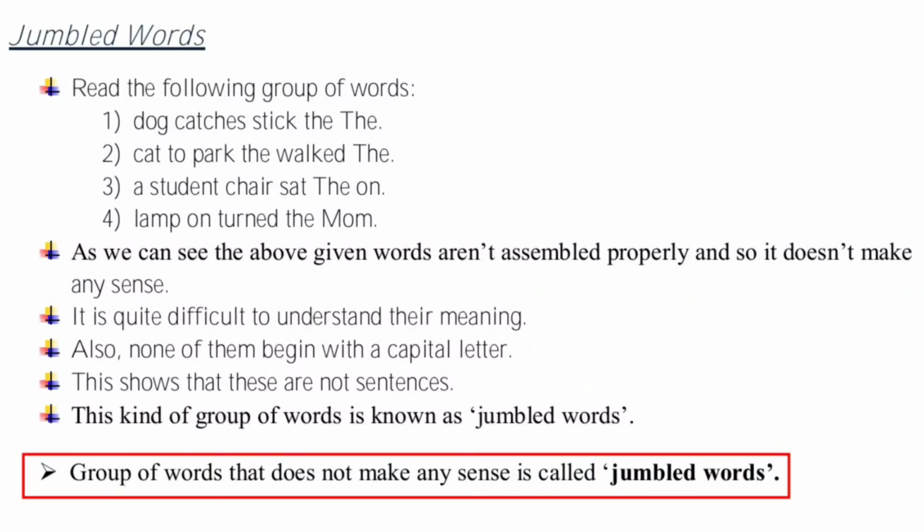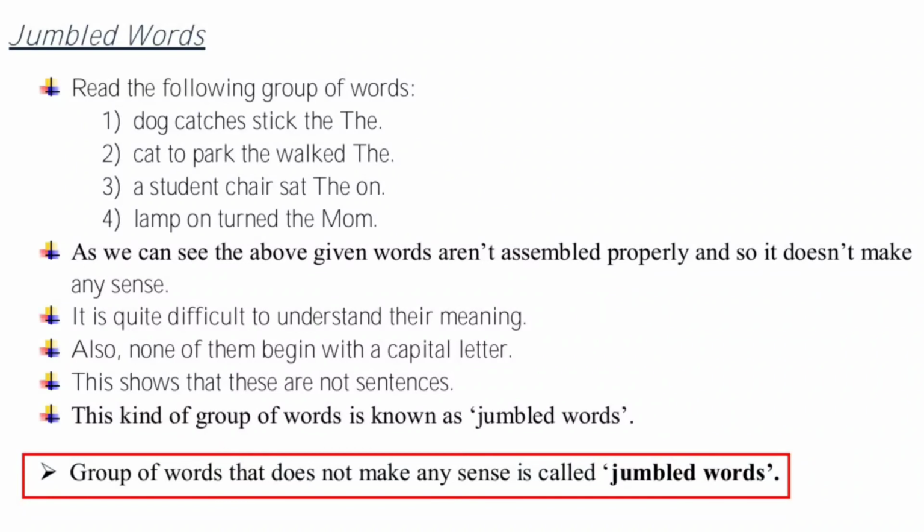Number 4. Lamp on turned the mom. To convert this into a sentence, how are we going to assemble the words? Mom turned on the lamp. Lamp on turned the mom is jumbled words. Mom turned on the lamp is a statement, a sentence.